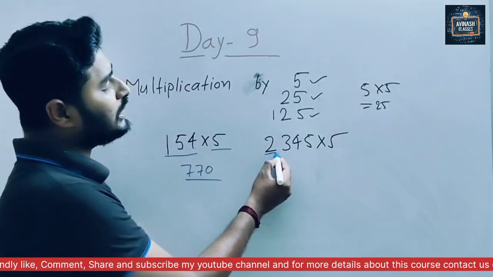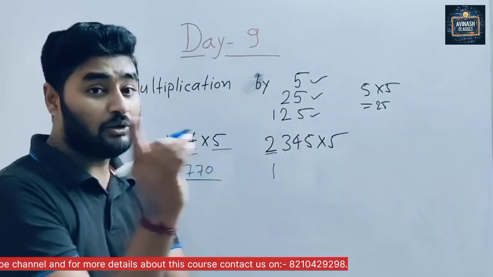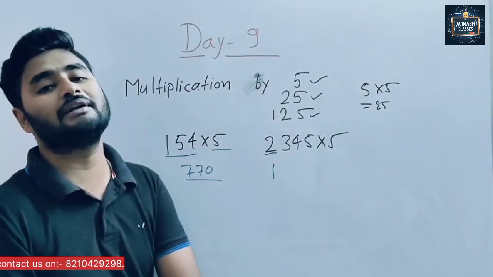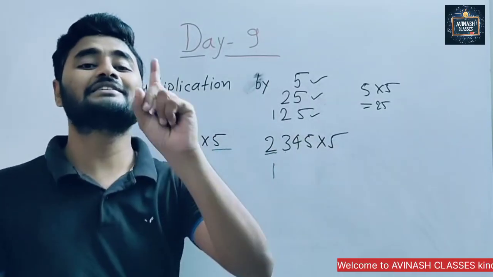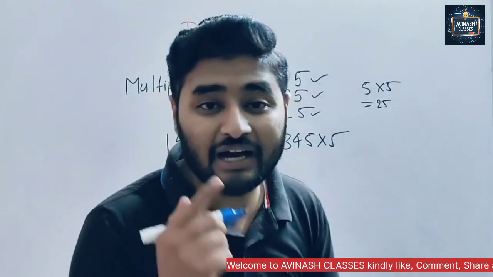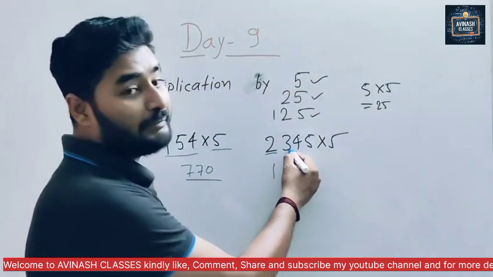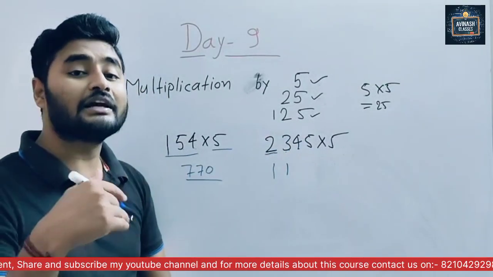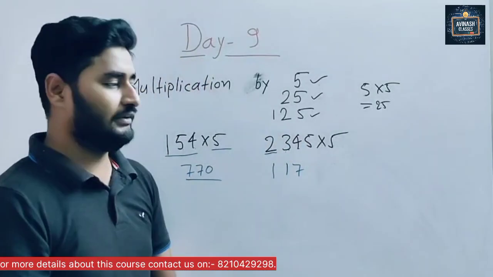So first, in 2 table, 2 comes how many times? 1 time. So we write here 1. Now 3 does not come in 2 table. So which number comes just less than 3 in 2 table? 2 itself. And in 2 table, 2 comes how many times? 1 time. So here we write 1. Now here we get remainder 1. 1 and 4, 14. So 14 comes how many times? 7 times. So we write here 7.